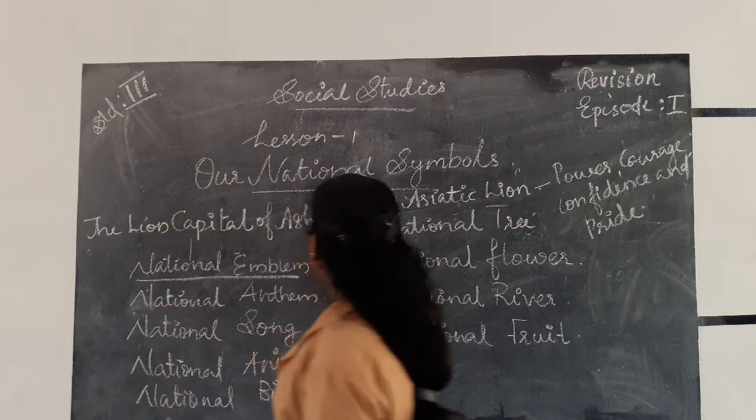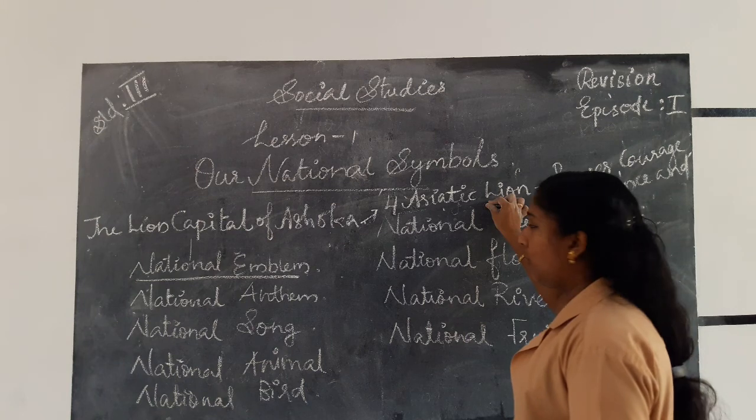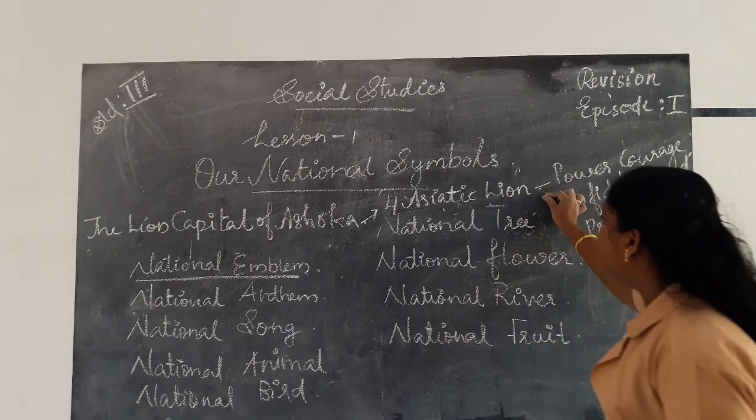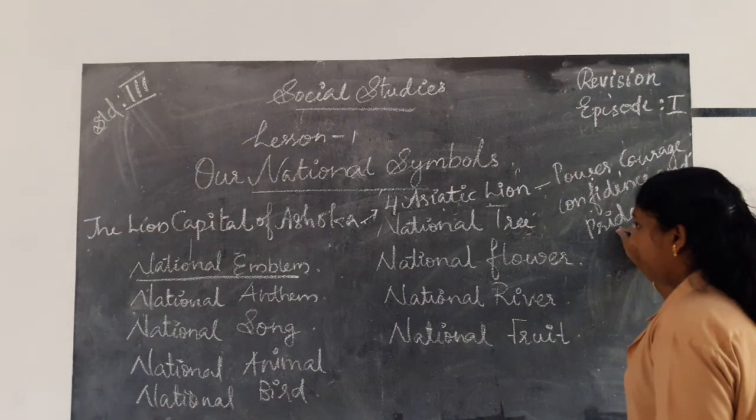The national emblem consists of four Asiatic lions back to back in a circular base. The Asiatic lion is a symbol for power, courage, confidence and pride.